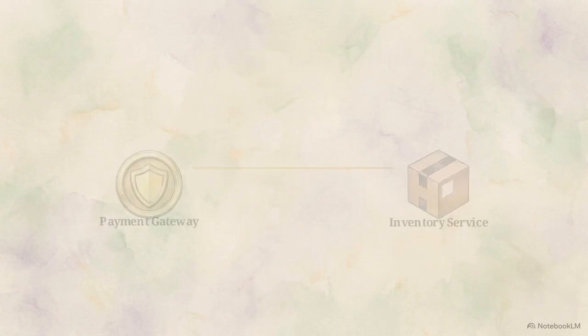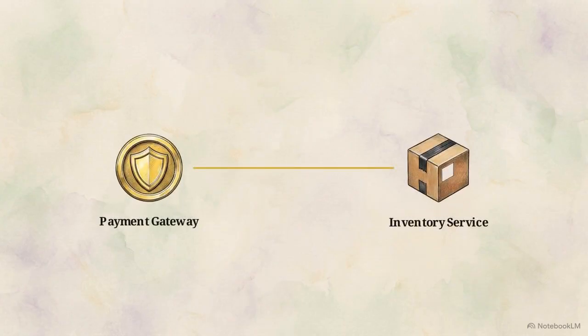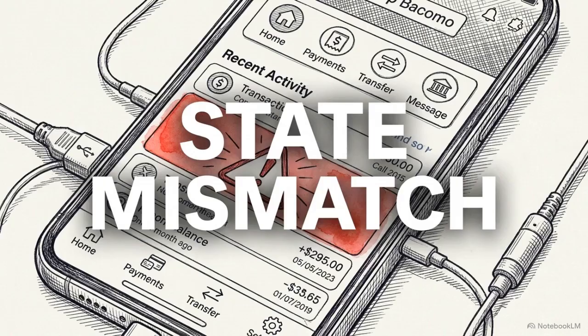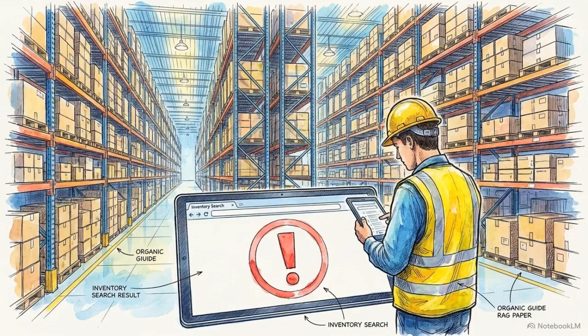This architectural map shows how a standard digital action navigates that web. When a user clicks Checkout, their request enters a payment microservice. The card is charged, and the gateway prepares to pass that data downstream to update the inventory. But before the inventory service can record the order, a sudden network timeout occurs. The connection severs in the blind spot between services. The result is a ghost transaction. The user's money has been deducted, but because the inventory service never received the data packet, the corresponding order does not exist in the system.